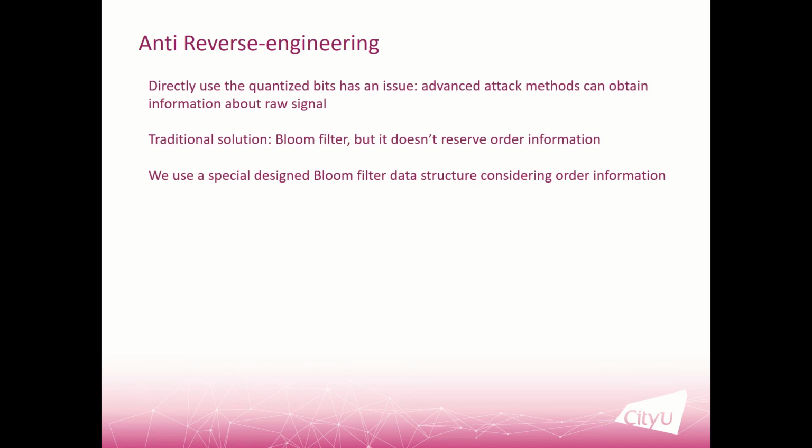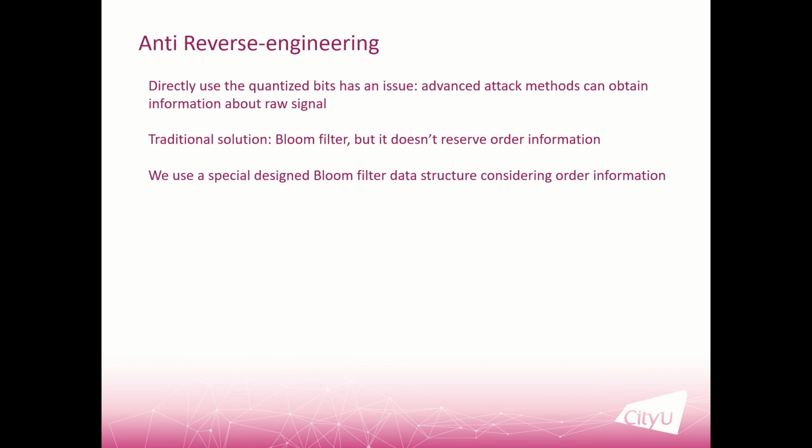After we get the binary bits, we need to do one more step, the anti-reverse engineering. The reason is some advanced attack methods can obtain information about the raw signal from the binary sequence.